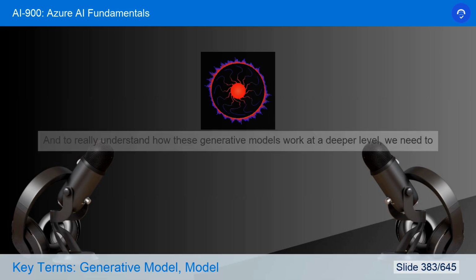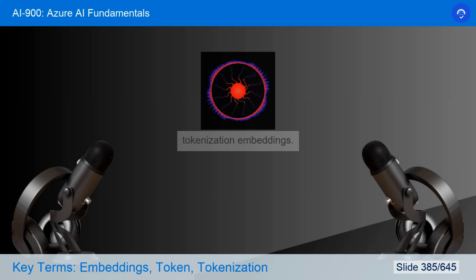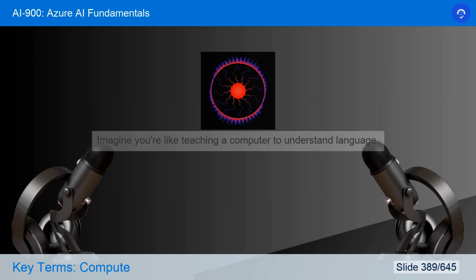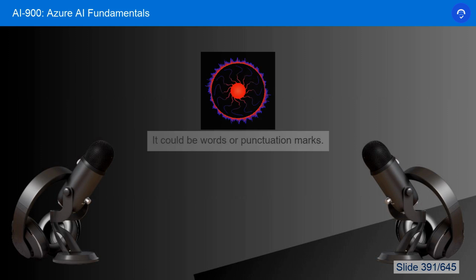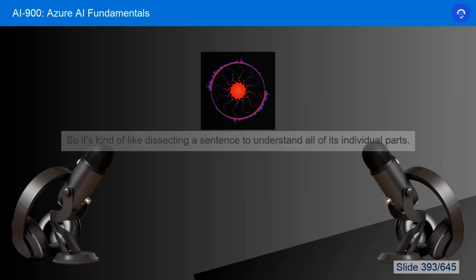Exactly. And to really understand how these generative models work at a deeper level, we need to talk about things like tokenization and embeddings. Tokenization, embeddings, those sound pretty technical. Can you break those down for us? Sure. Imagine you're teaching a computer to understand language. We need to break down the text into smaller units. It could be words or punctuation marks. These units are called tokens. So it's like dissecting a sentence to understand all of its individual parts.